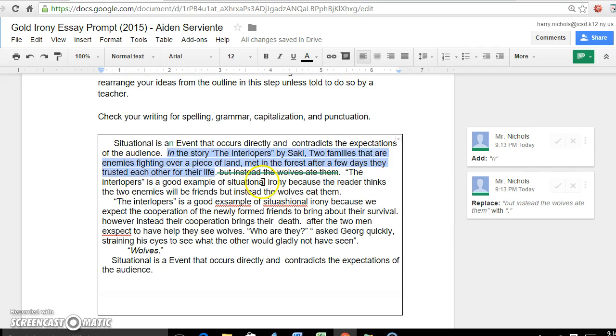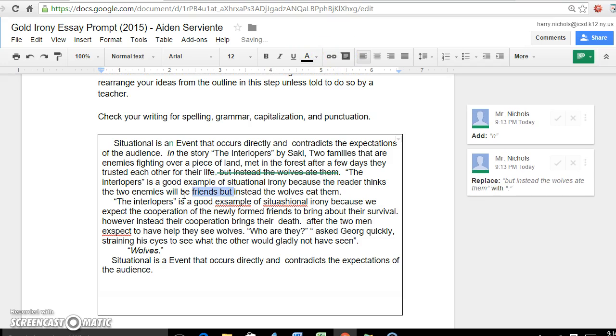The Interlopers is a good example of situational irony because the reader thinks the two enemies will be friends, but instead the wolves eat them. Well, that's not really the expectation, actually. I mean, we know that they're going to be friends because we watch them become friends. The expectation that we have is that they are going to survive because of their friendship, right? That their friendship will lead them to cooperate, which will help them to survive. But ironically, the fact that they're cooperating, the fact that they're calling for help together, the sound of their combined voices attracts wolves instead, right? And that's what's ironic. So you need to fix your expectation section.